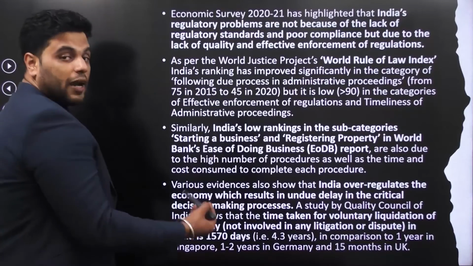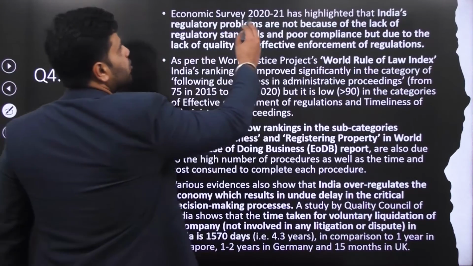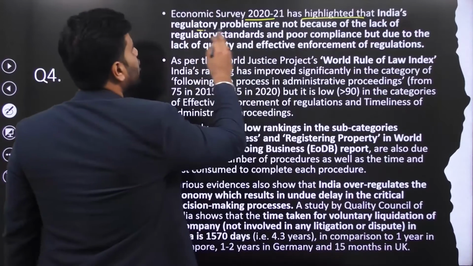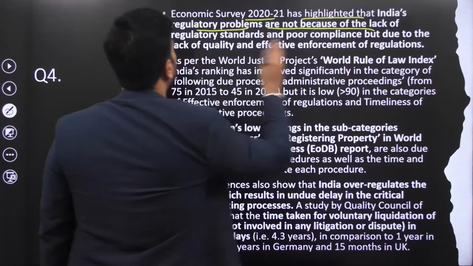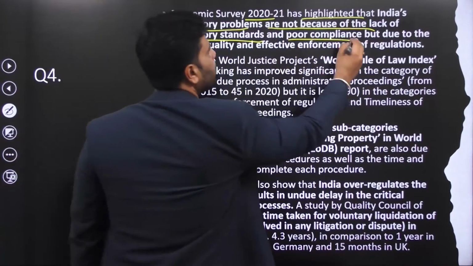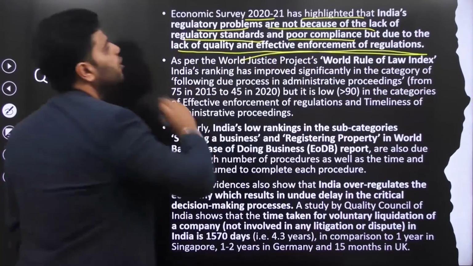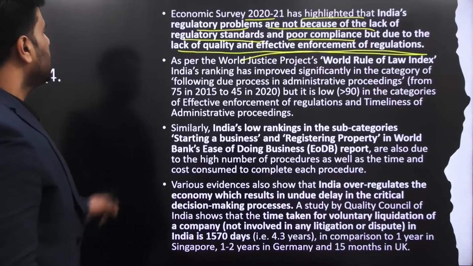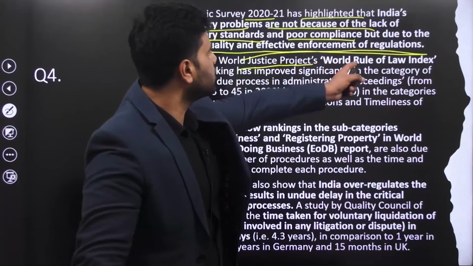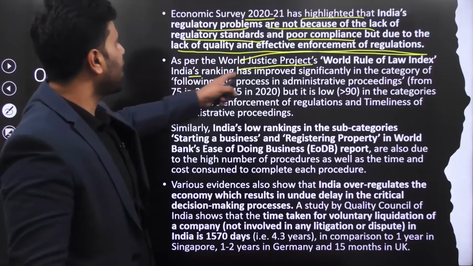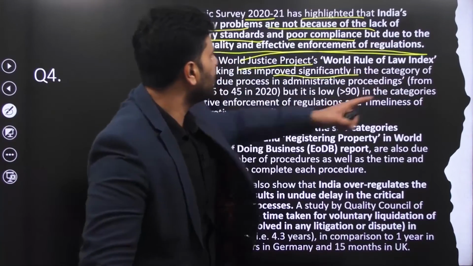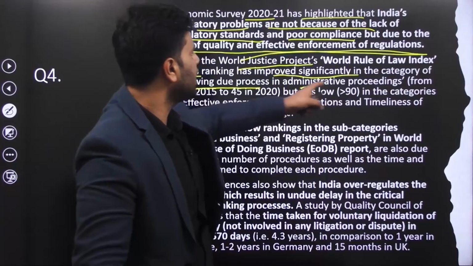Again, this question is inspired from Economic Survey. Economic Survey 2020-21 has highlighted that India's regulatory problems are not because of lack of regulatory standards and poor compliance, but due to the lack of quality and effective enforcement of regulations. Right? As per the World Justice Project's World Rule of Law Index, India's ranking has improved significantly in the category of following due process and administrative proceedings.